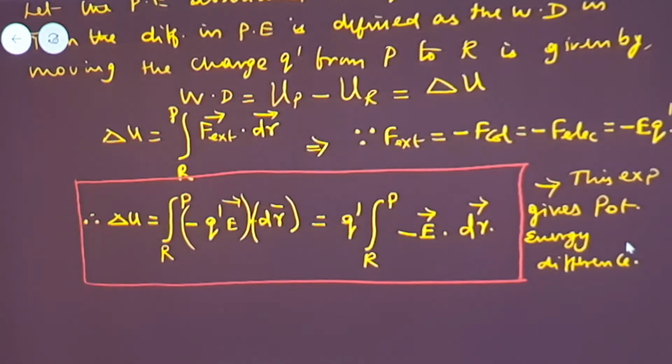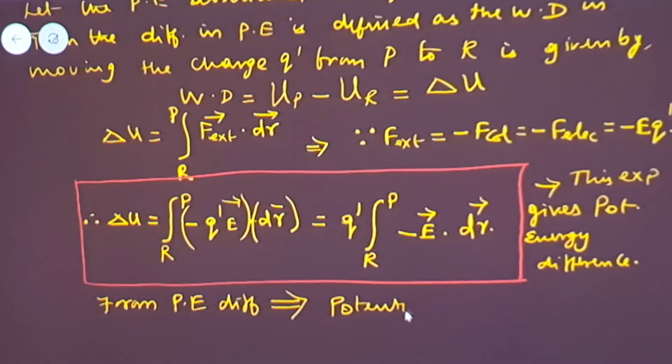Now I have to go for potential difference. See what we are going to get from potential energy difference: we are going to get potential difference. Both are different. So what do you mean by this potential difference? In general, we will be calling this potential difference voltage.